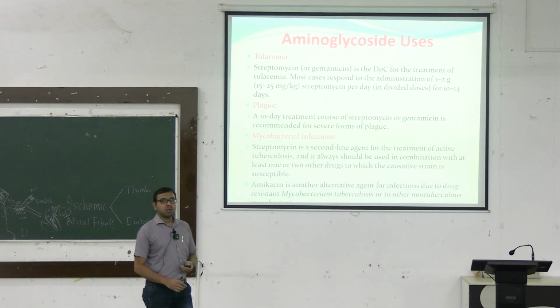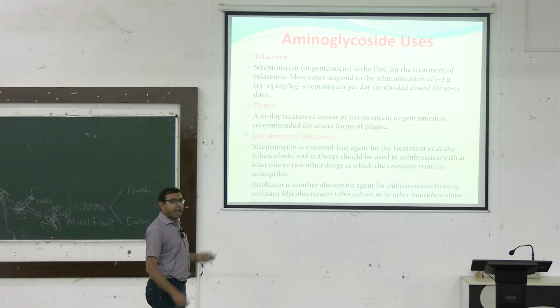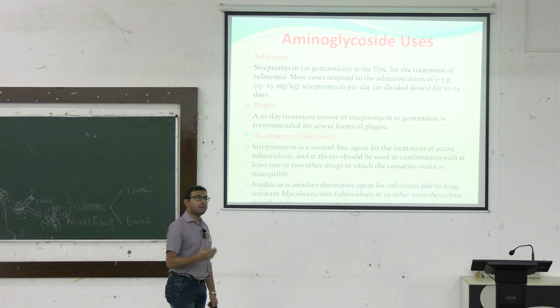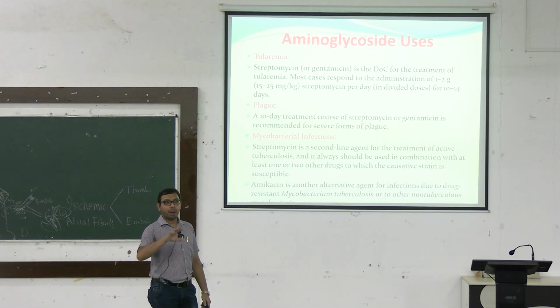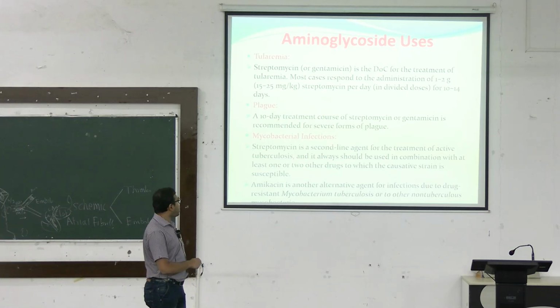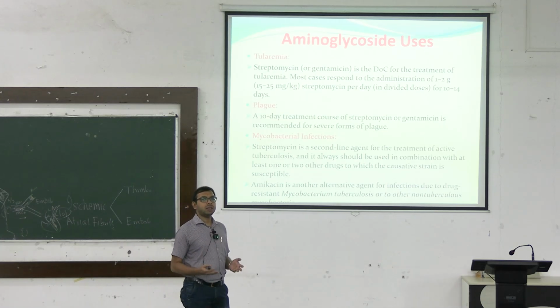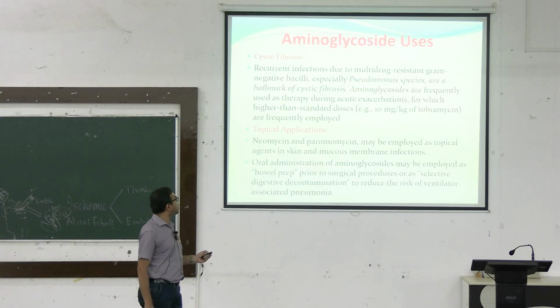Okay. Tularemia. So, these are some uncommon infections, but they can happen. Streptomycin or gentamicin is the drug of choice for the treatment of tularemia. Okay. Plague. Usually a 10-day treatment of streptomycin or gentamicin is recommended for severe forms of plague. So, there may be times when there will be a plague epidemic, or tularemia epidemic or endemicity in some areas, some pockets. In those cases, we have to use the aminoglycosides. Some mycobacterium infections, mycobacterium tuberculosis, we have already seen streptomycin, kanamycin, amikacin can be used as a part of the treatment of mycobacterium tuberculosis or TB.